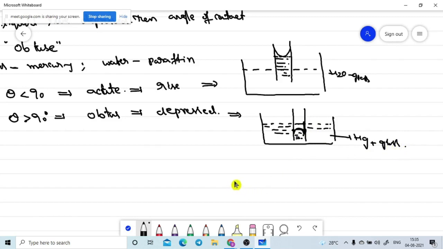So are you getting the idea? Yes, sir. Thank you, sir. Okay, done. It is better to give this diagram.